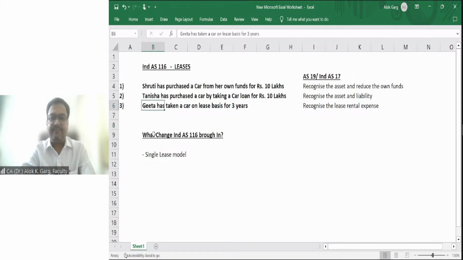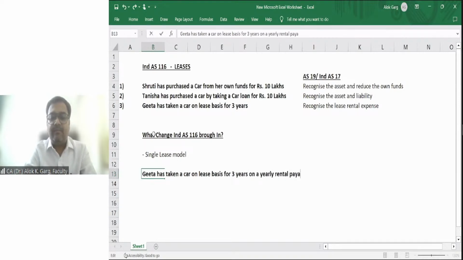Like in this case, Geeta has taken a car on a lease basis. Let's say I'll write here: on a lease basis for 3 years, on a yearly rental payable at the end of every year, for rupees 1 lakh, right?